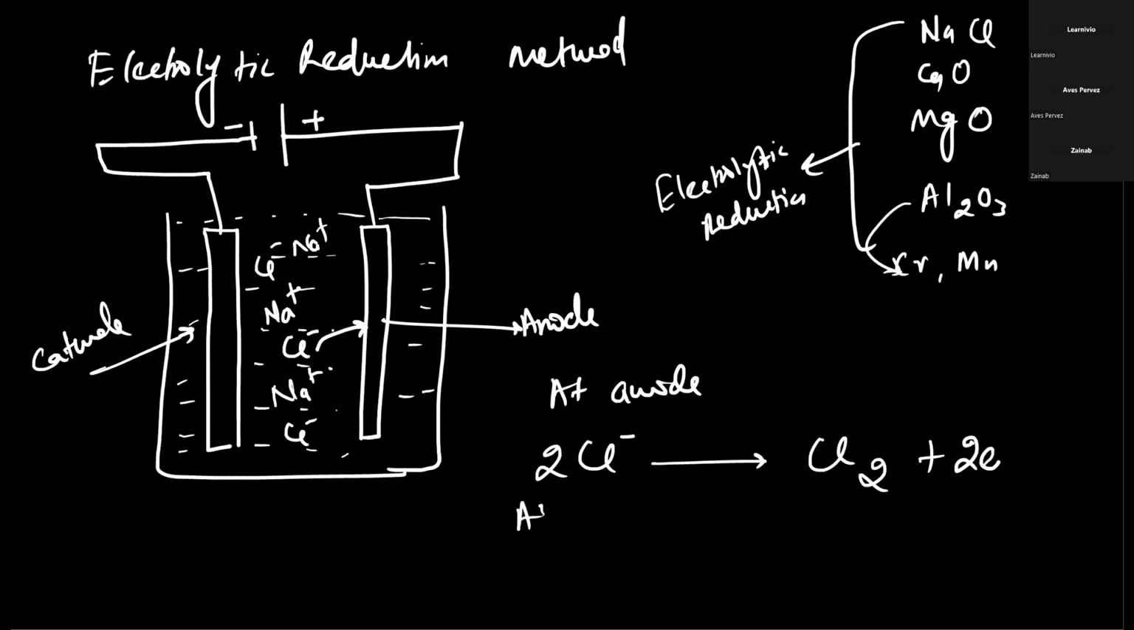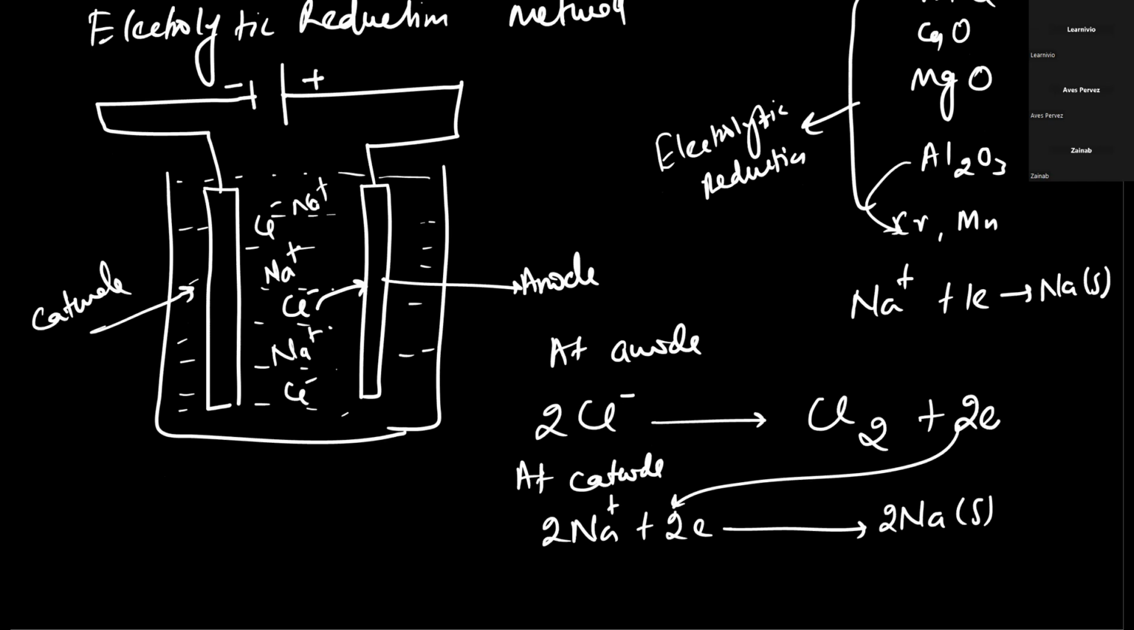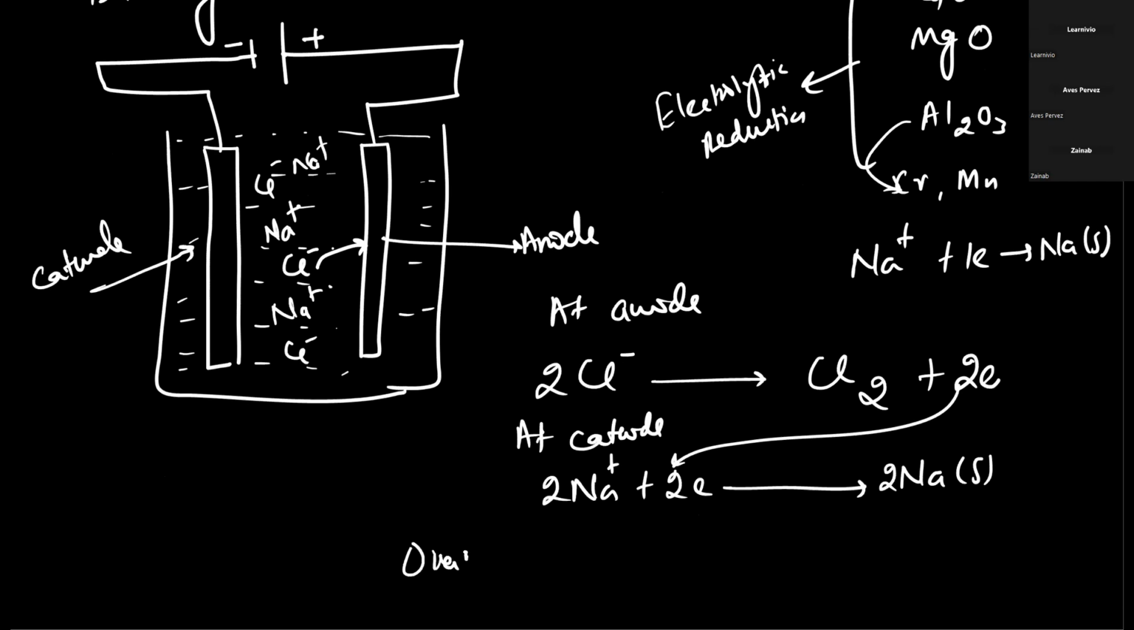And at the cathode, what would happen? The Na positive ions go and attach. Each Na ion gets one electron and forms Na solid. So the two Na ions get two electrons and form two Na solids. So now we can write the overall reaction.